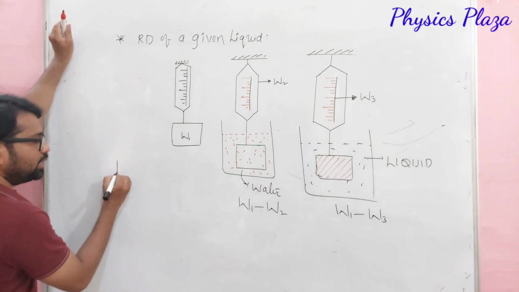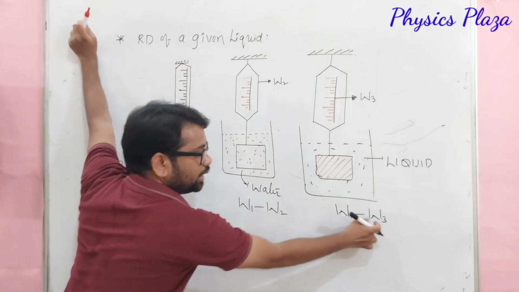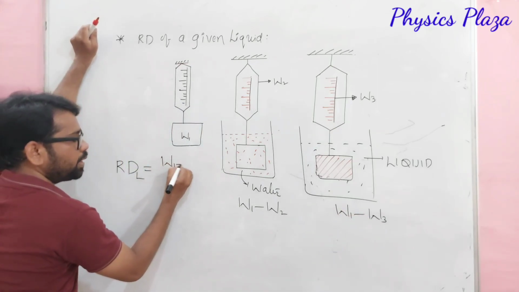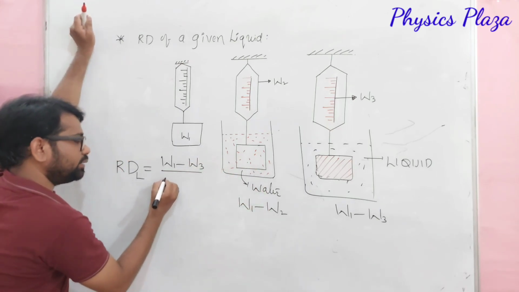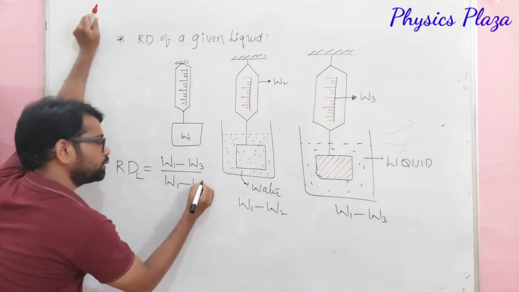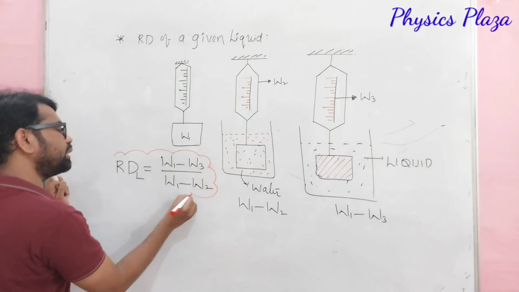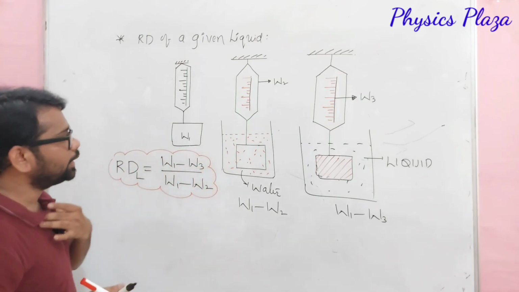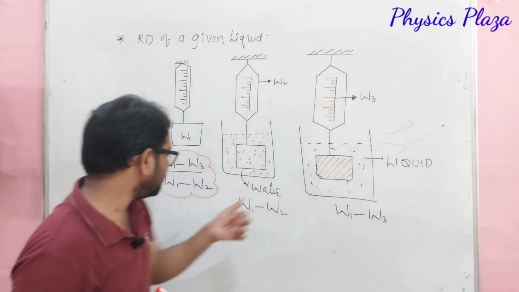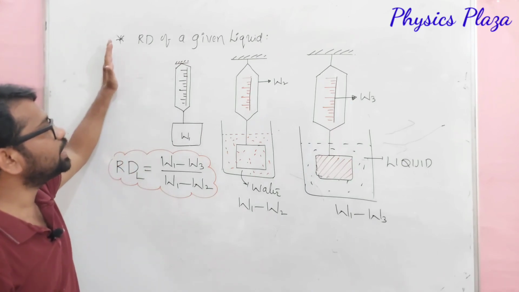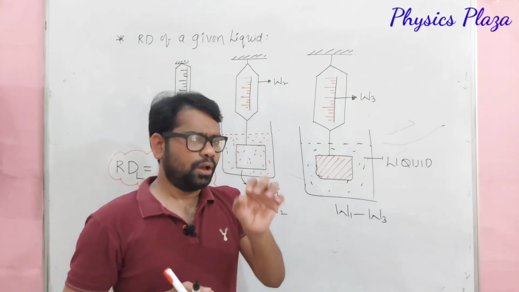So then we can calculate relative density of liquid is equal to buoyant force in a given liquid, that is W1 minus W3, by buoyant force in water, that is W1 minus W2. So children, this is how we can calculate the relative density of a liquid. Dear children, in the exam, W1 value will be given, W2 will be given, W3 is given. So we have to calculate the relative density. Okay, dear children, this is how we can calculate the relative density of a solid and the relative density of a liquid. Now we will do a few numericals.